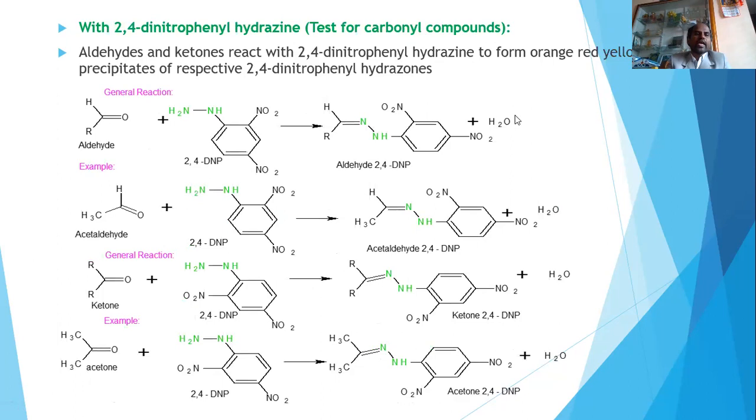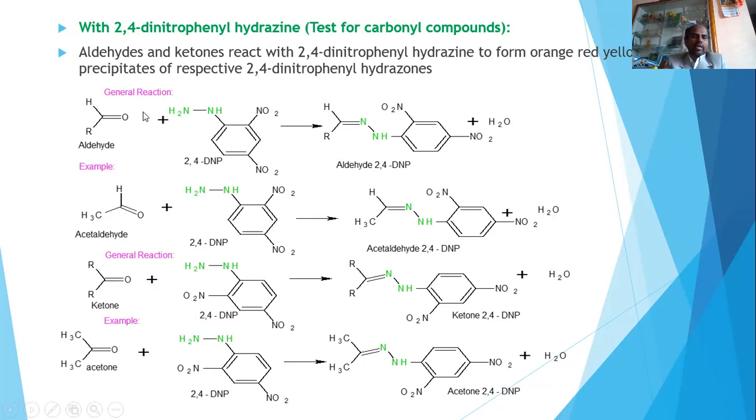So the reaction of an aldehyde or ketone with 2,4-dinitrophenylhydrazine. 2,4-Dinitrophenylhydrazine is the reagent used to test whether the given compound is an aldehyde or ketone based on the product formation. The product formed is an orange-red precipitate.